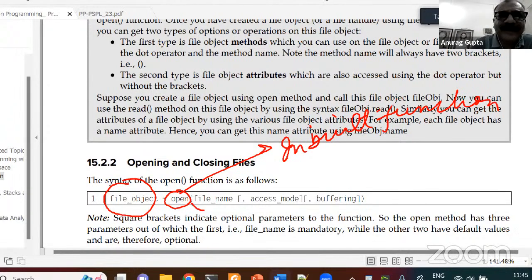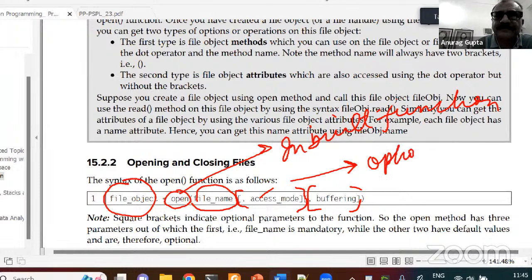And then I give the file name, and then you notice the square brackets: access mode and buffering. So there are three parameters. The square bracket indicates that this is an optional parameter. This is optional, and this is also optional.